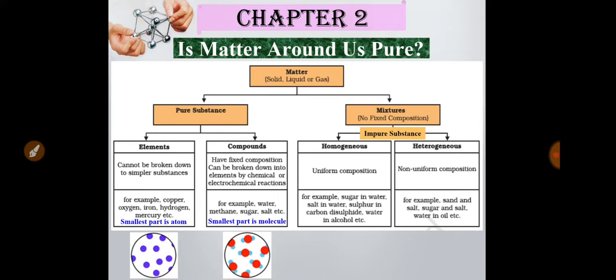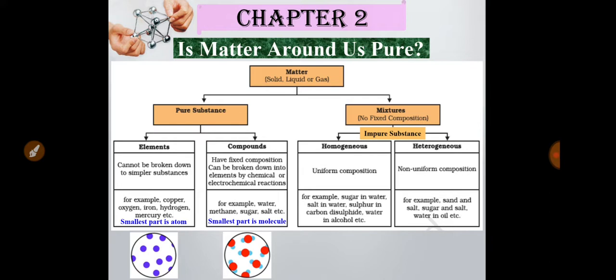If more than one type of particle is uniformly distributed throughout the mixture, then it is called a homogeneous mixture. And if the particles are not uniformly distributed throughout the mixture, it is called a heterogeneous mixture. What are the examples?